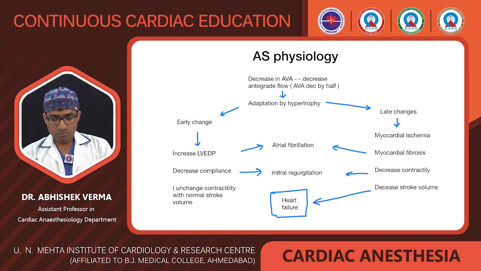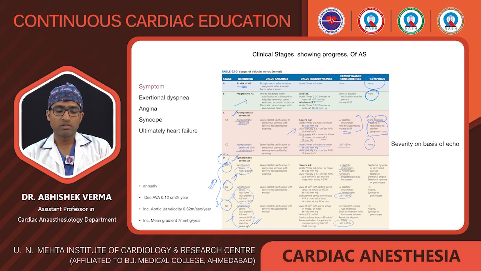Now this is a complete overview of aortic physiology. First concentric and later eccentric hypertrophy and dilation of the LV, and pump failure results. Now we will discuss the progression of aortic stenosis. In this diagram we see the first symptoms are just dyspnea and syncope, ultimately leading to heart failure, and the severity is defined on the basis of the echo.